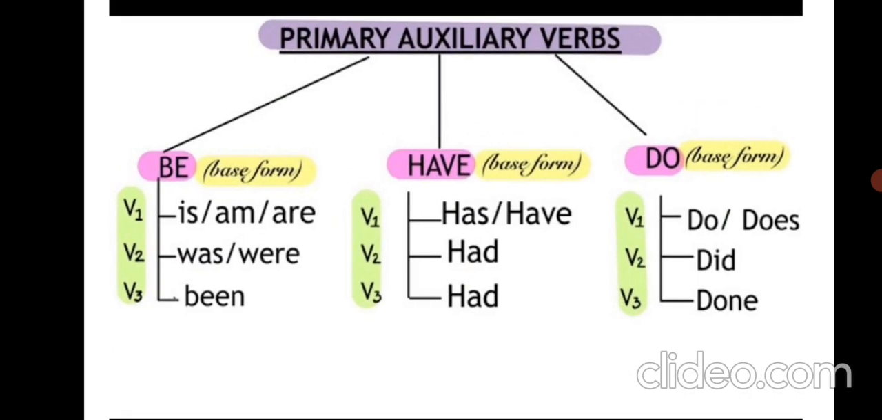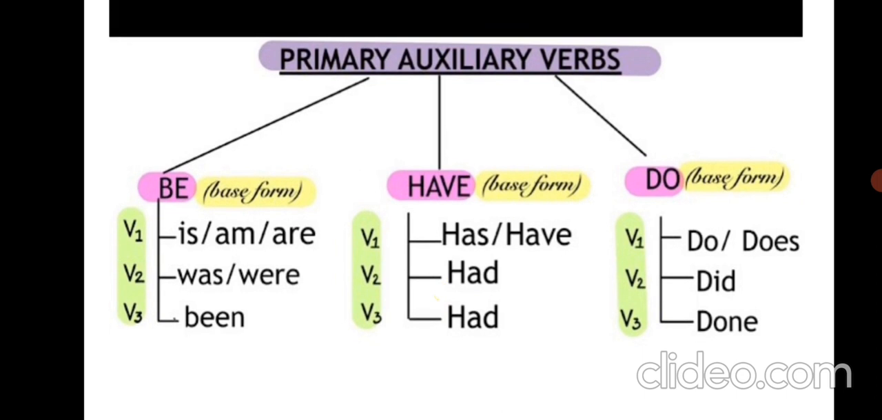Here is a list of the primary auxiliary verbs, the basic forms, and the other possible forms in present tense and past tense. So three types of primary auxiliary verbs are there: be verb, have verb, and do verb.